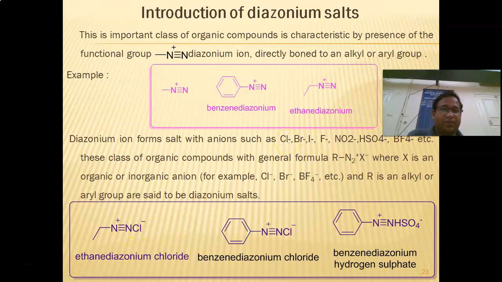So here some of the diazonium salts are ethylene diazonium chloride, benzene diazonium chloride, and benzene diazonium hydrogen sulfate. So these are some of the diazonium salts you can find in the organic synthesis.